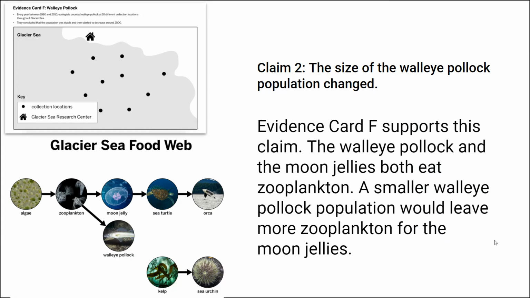So claim 2, the size of the walleye pollock population changed, is supported by card F. The walleye pollock and the moon jellies both eat zooplankton. So if the walleye pollock decreased, as the evidence card states, that would leave more energy storage molecules of zooplankton for the moon jellies to eat, and that would allow them to reproduce more, and births then would be greater than deaths.